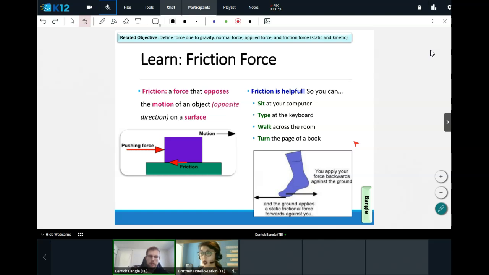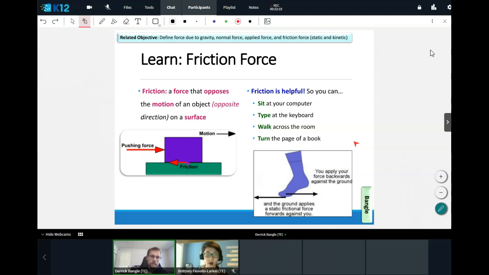So mostly when we talk about friction, we're going to talk about it in the horizontal plane, but there could be in some circumstances friction that is applied in the vertical direction. But in this diagram right here, we can see that there is a pushing force, or we could also call it an applied force, that's pushing this block towards the right-hand side. We know that it is overcoming the friction because the diagram tells us that the motion is going in that direction.